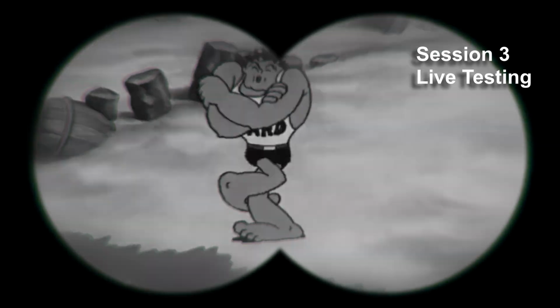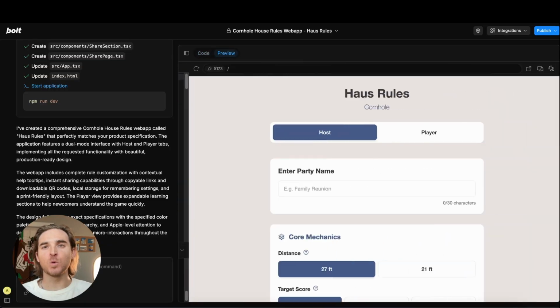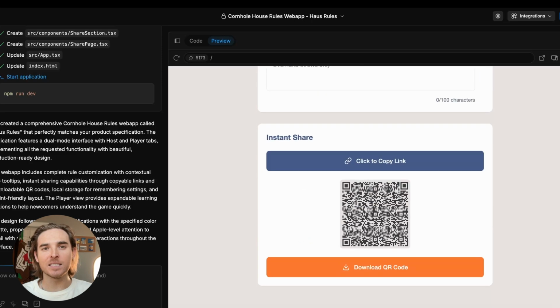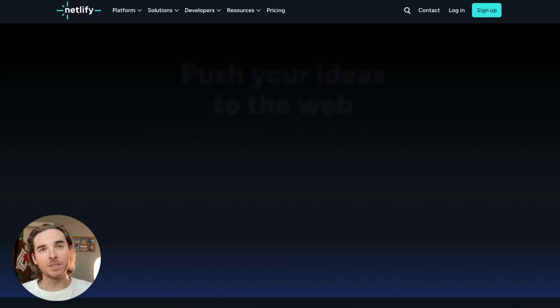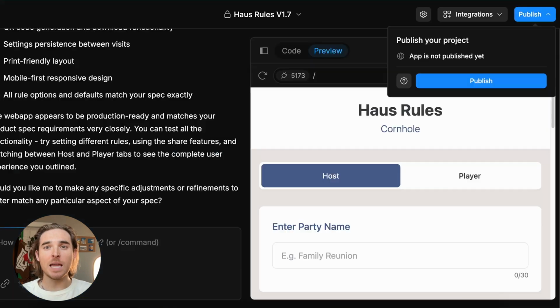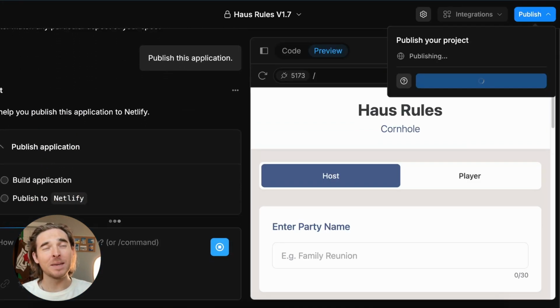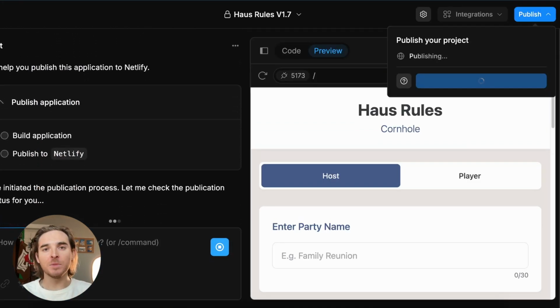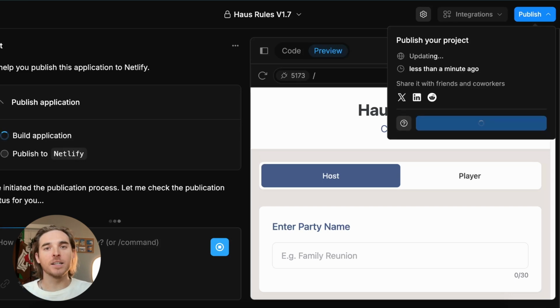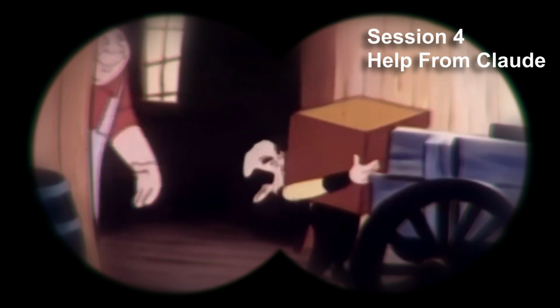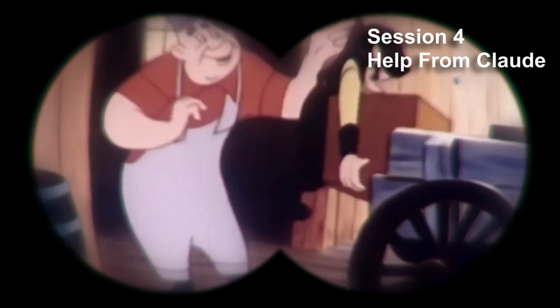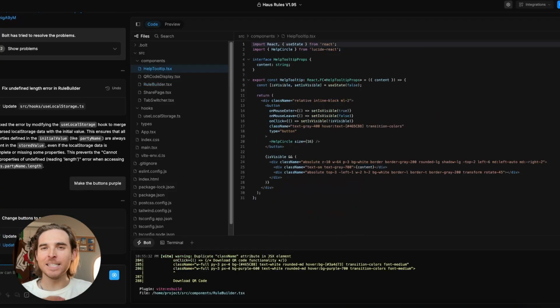At one point, I realized I couldn't really prove features were working as intended until I could simulate a live environment, which I didn't know how to do, but luckily Bolt integrates with Netlify, so I was able to publish the app to the web from inside Bolt. It was nice to have something that just kind of worked when you click on a button that made sense to click on.